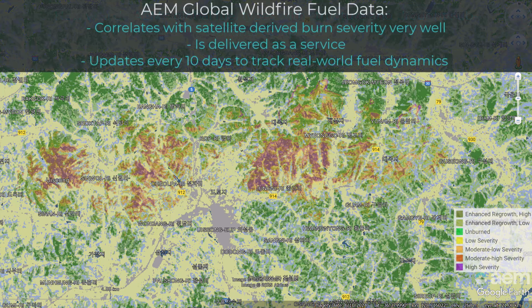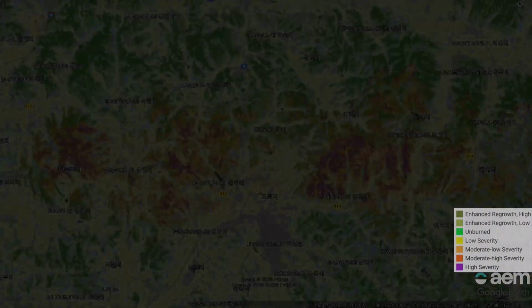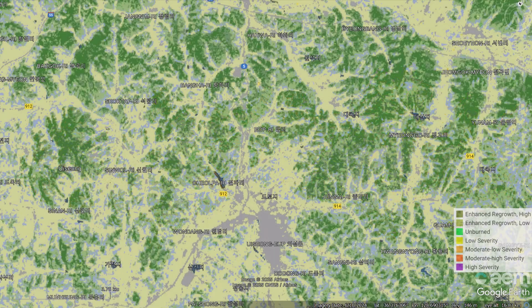So this is the structure variant version of the landform level fuel classifications in our global fuel capability. Remember, this map is delivered every 10 days, and so you can see the level of correlation between the darker pink areas, the high severity areas, and the darker green areas of our structured forest fuels.